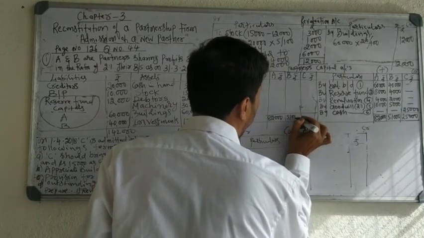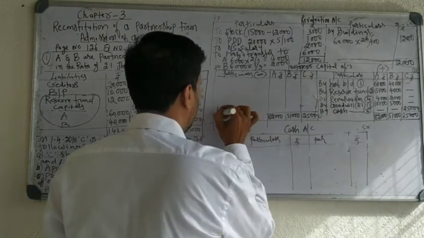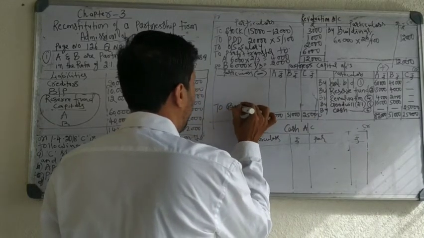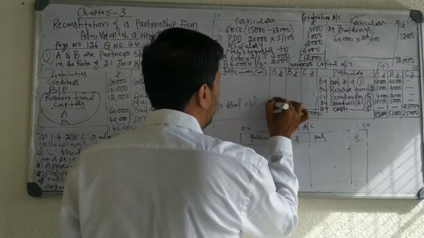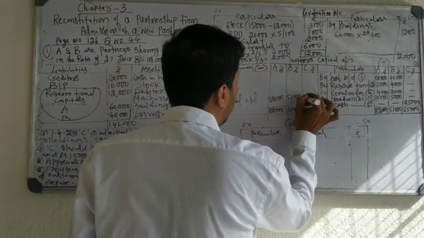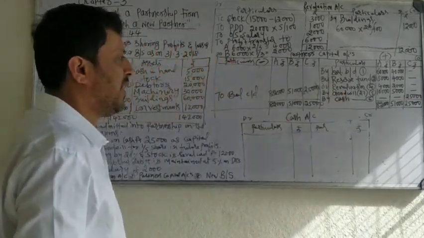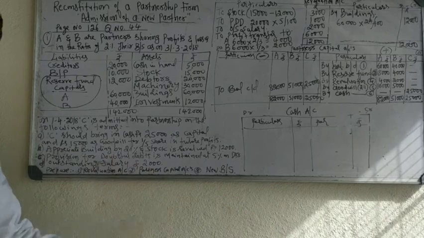Now, to balance carried on. This is the balance, 82. With this balance, they will carry on the business. Balance carried down. Partners' capital account is over.